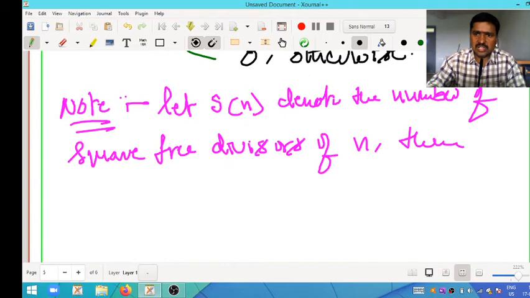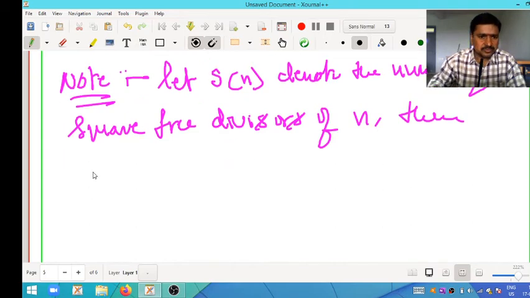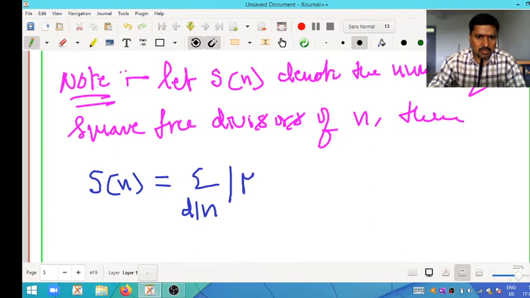Then s of n is equal to the summation over d dividing n of the absolute value of Mobius of d.